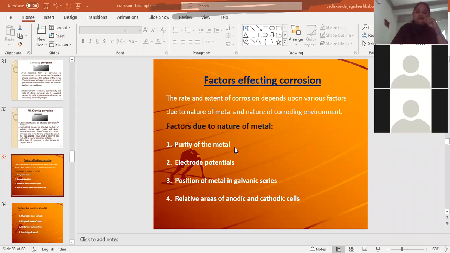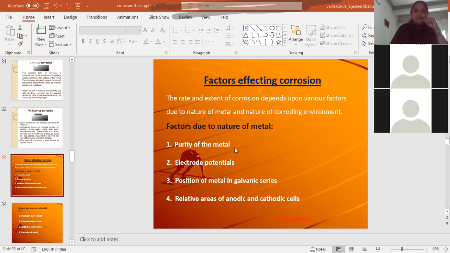Meaning if two metals are combined as an impurity, then among them the metal which has the high oxidation potential will act as the anodic part and will be corroded, whereas the part of the metal which has the low oxidation potential will act as the cathodic part and will be protected from corrosion.